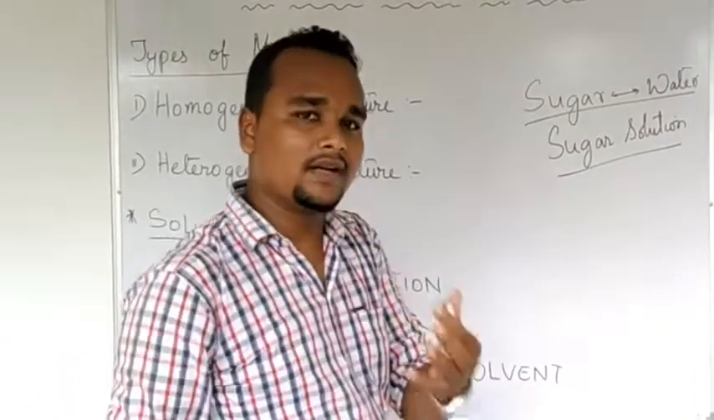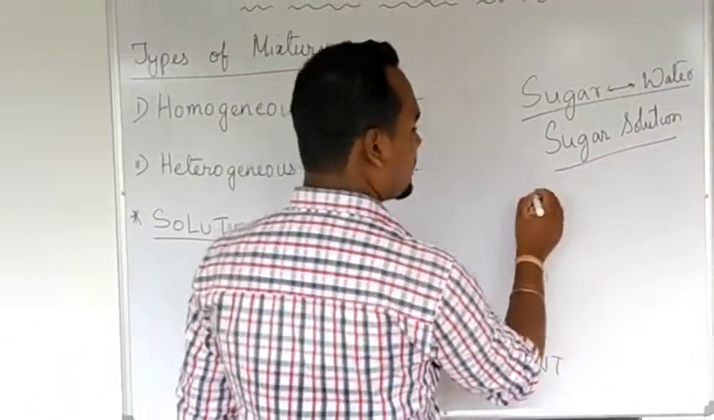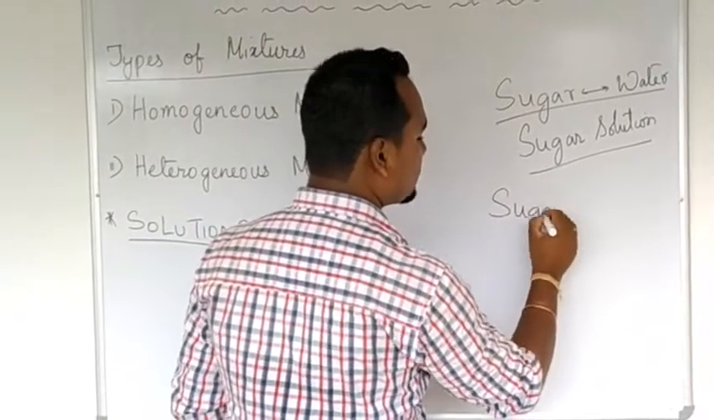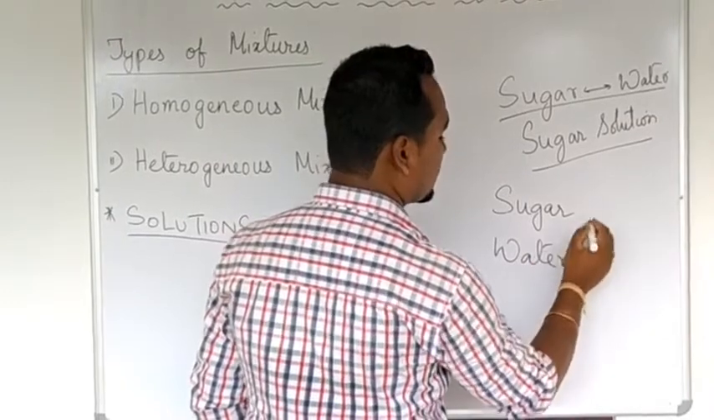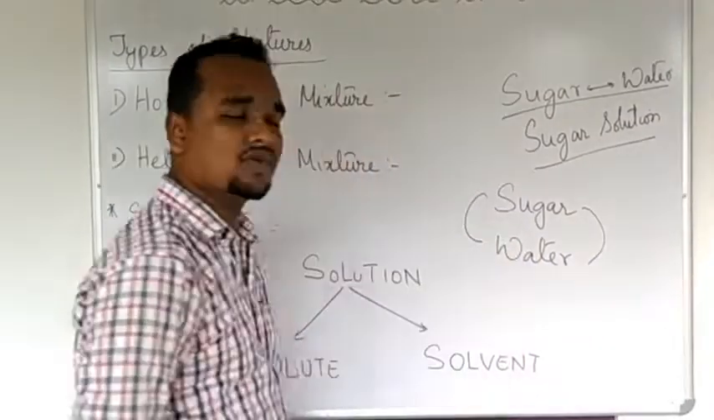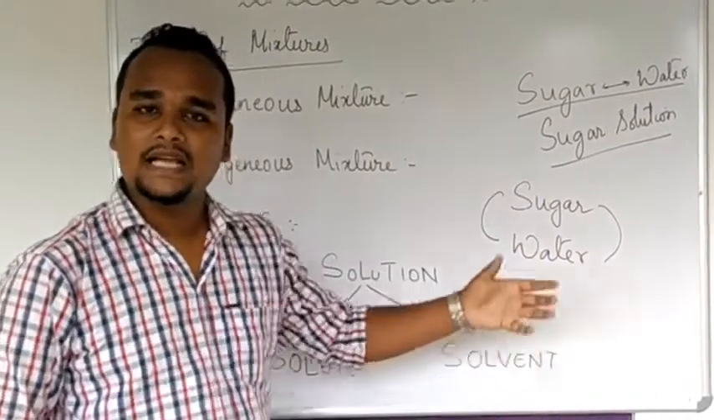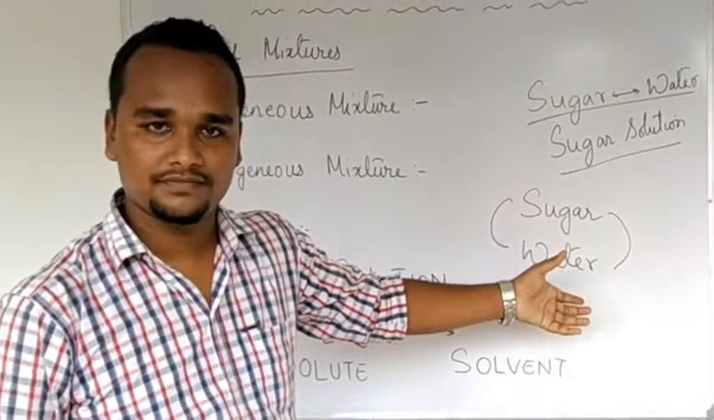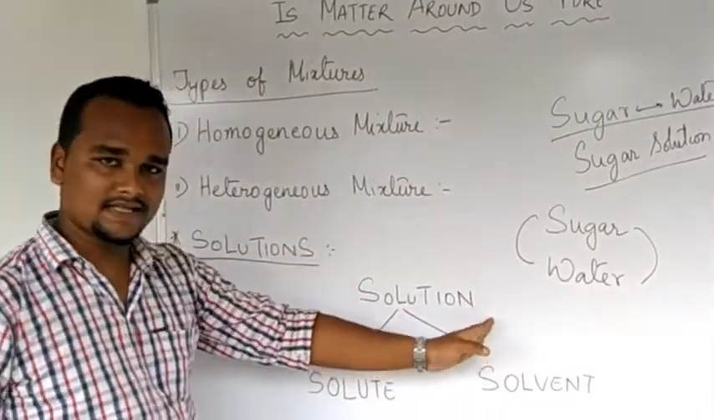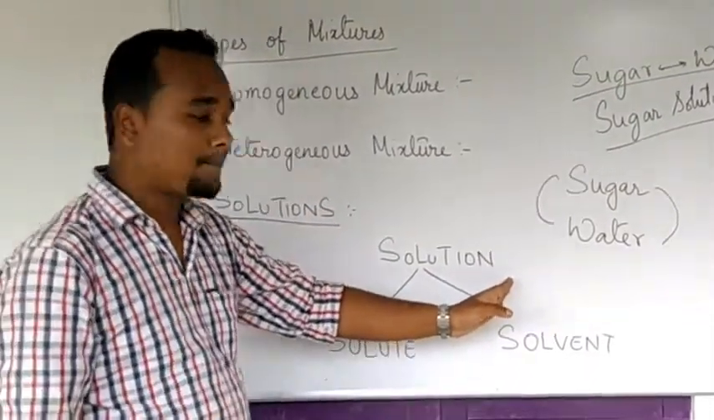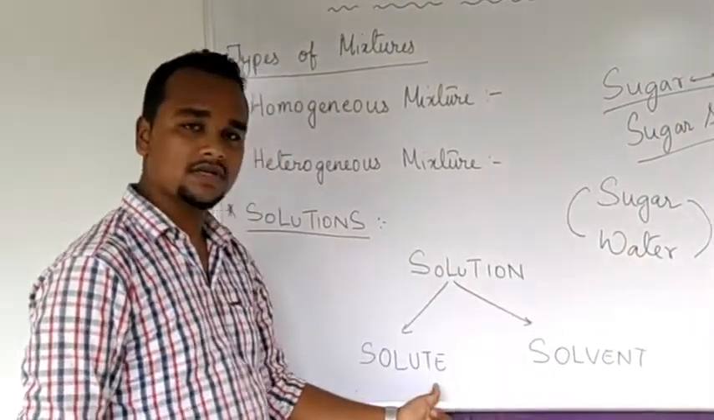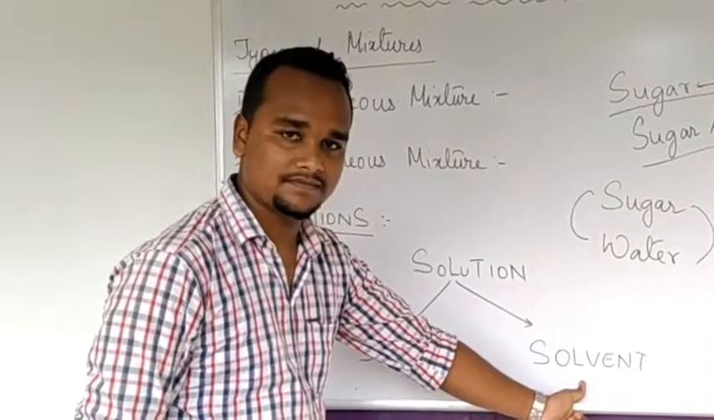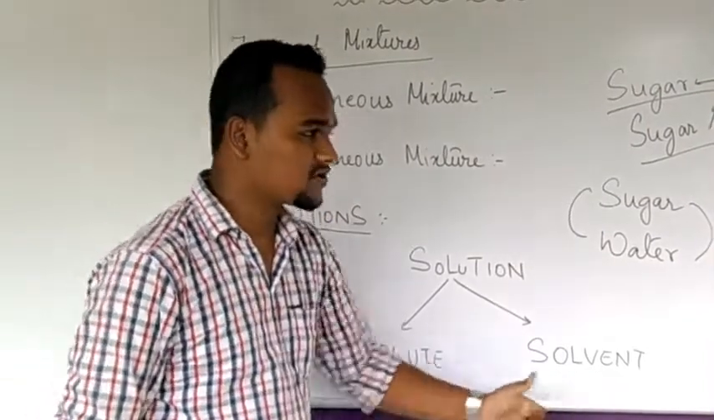Now what do we need to prepare a sugar solution? First of all, we need sugar and water. When these two mix with each other, then I will call it a sugar solution. Now let us talk about the parts of a solution. A solution has two parts. One is solute, another one is solvent. Now which one is solute and which one is solvent?